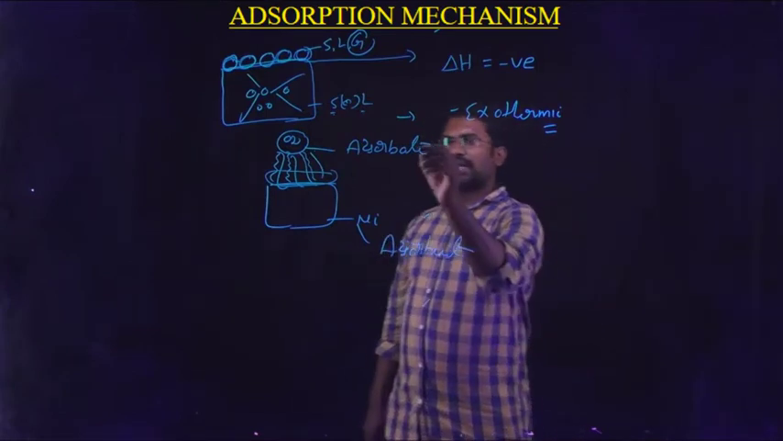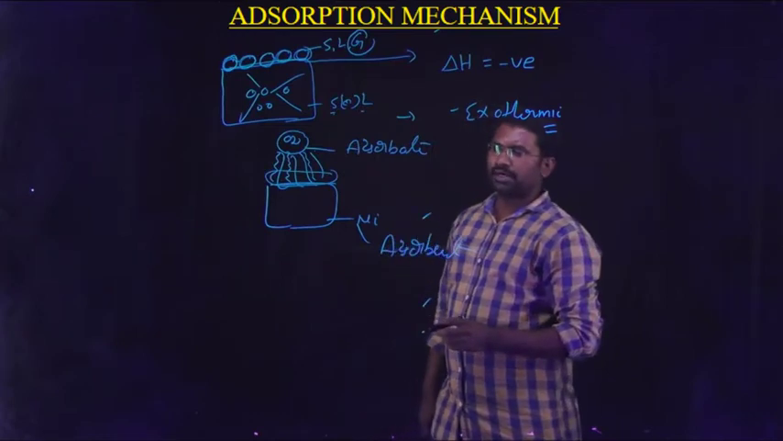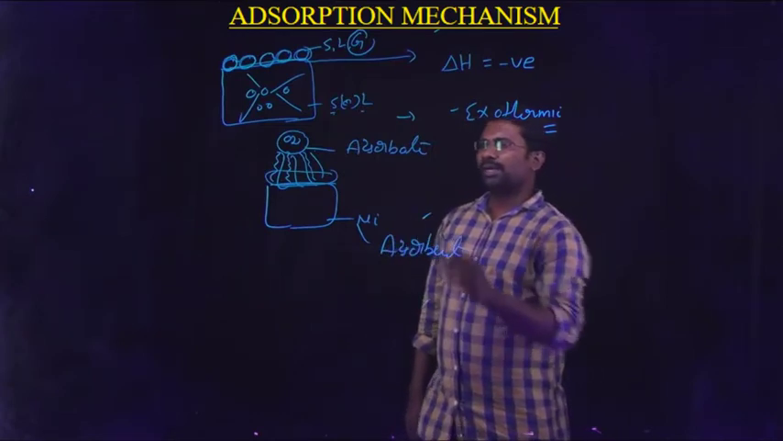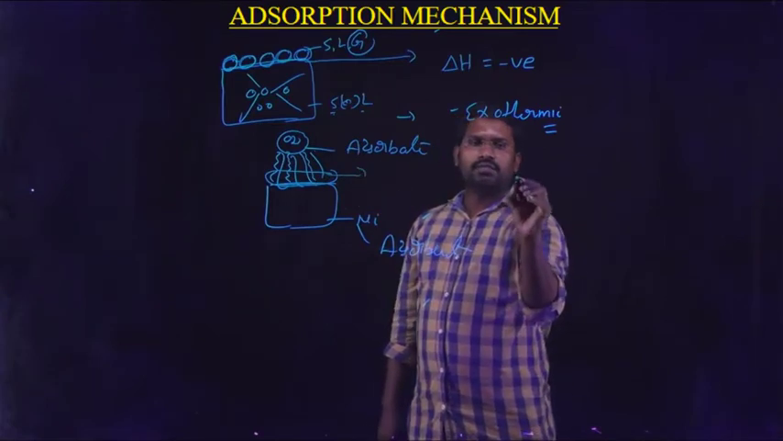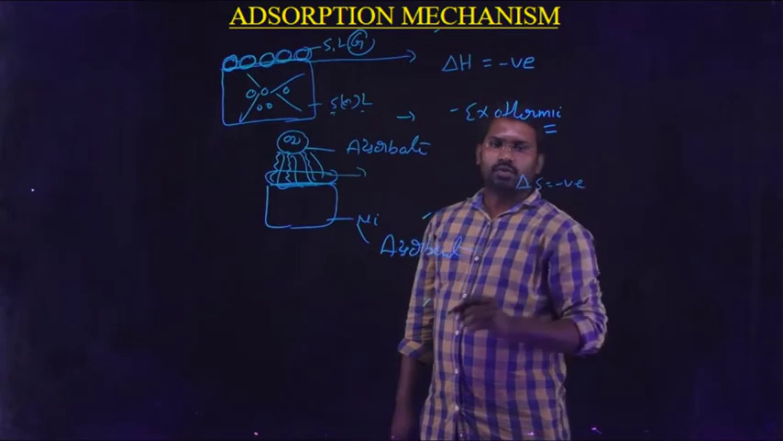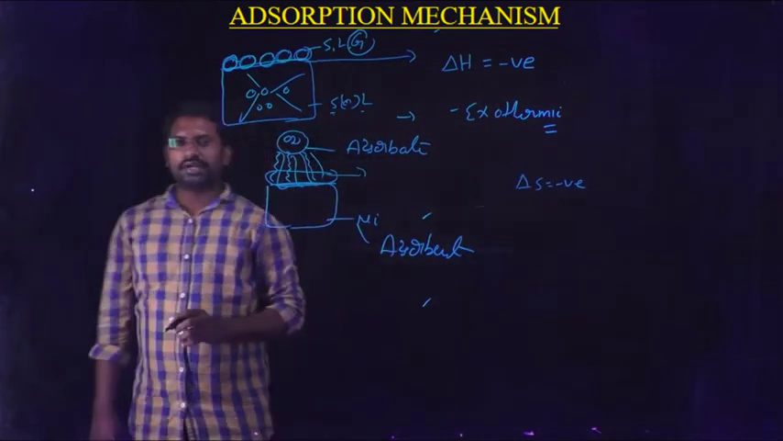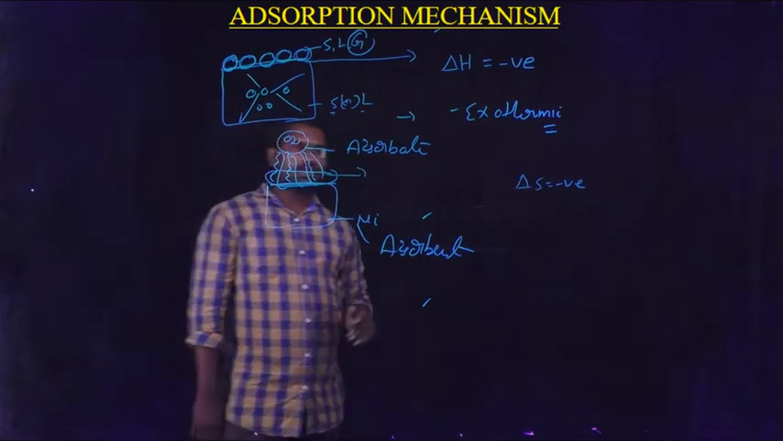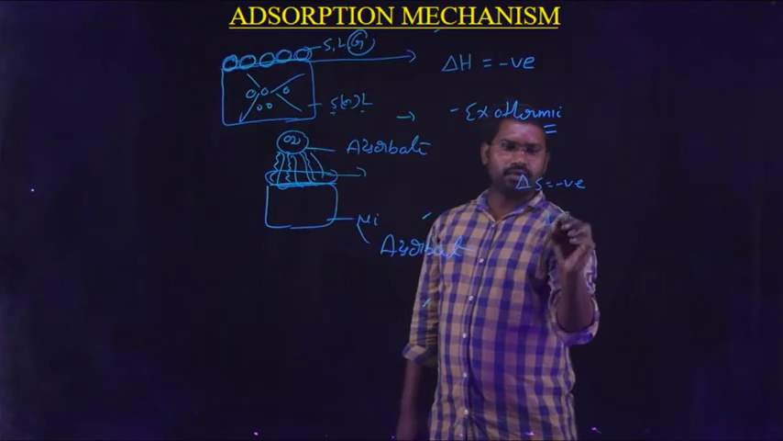Here, if the adsorbent is a gas, when gas molecules are deposited on the surface of the adsorbent, their free random movement is restricted, therefore the delta S value is also negative. Okay, students, according to the thermodynamic functions from first year intermediate chapter, if a process is spontaneous, its delta G value must be negative.